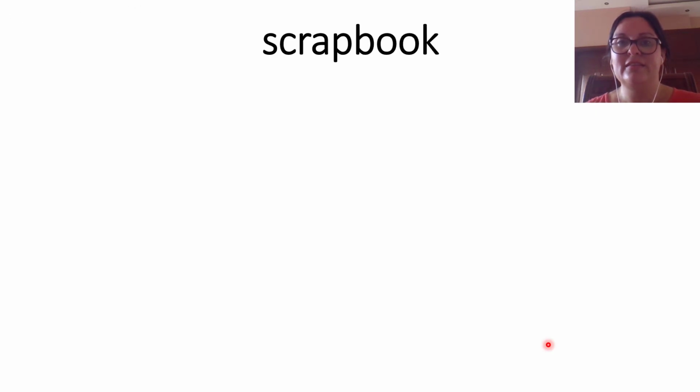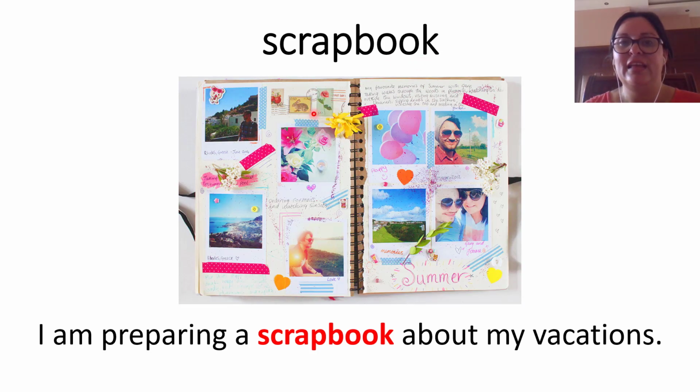Next one is scrapbook. Here we have scrap and book. So what is a scrapbook? It's a kind of special book in which you paste photographs and also you write descriptions of those photographs. It's not an album.